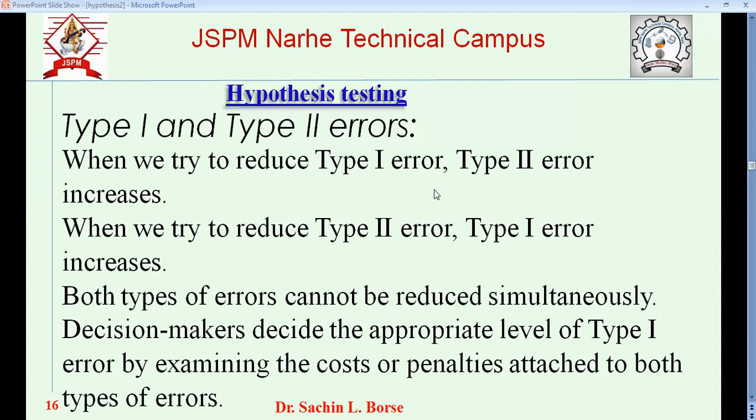So we have to very judiciously decide the level of type 1 error and type 2 error by examining the costs and penalties linked to those errors, and what is the effect on our company by selecting such errors.